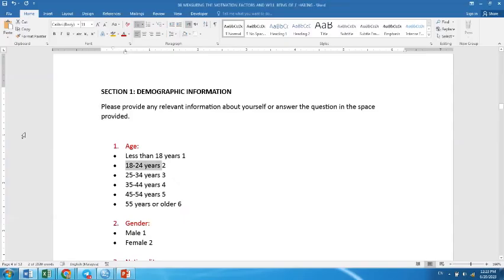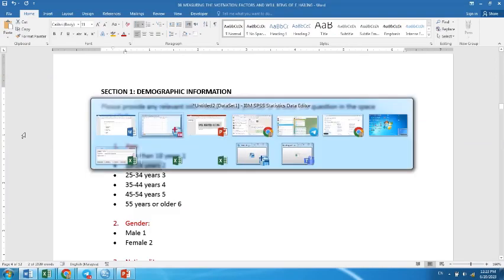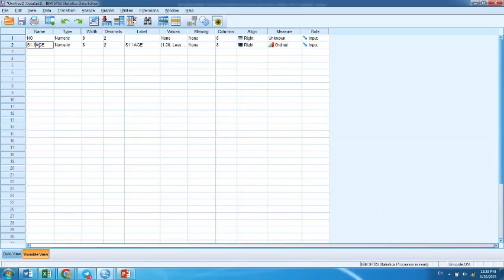Let's go to the second one, which is gender, male and female. I copy it here and put it in the label.